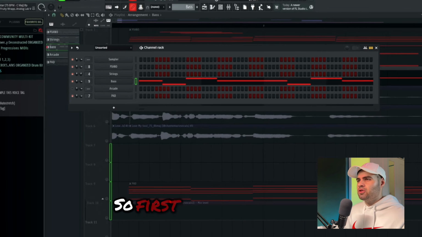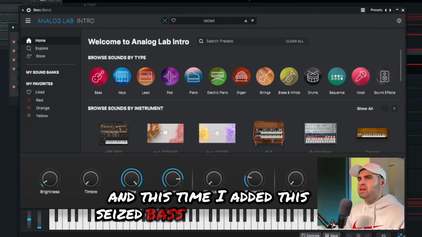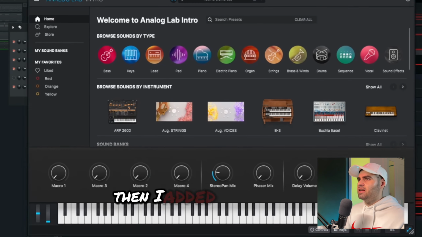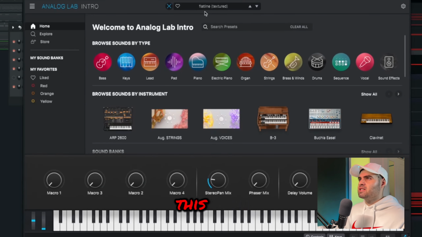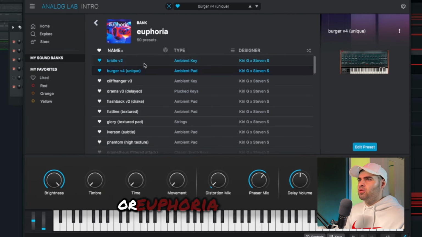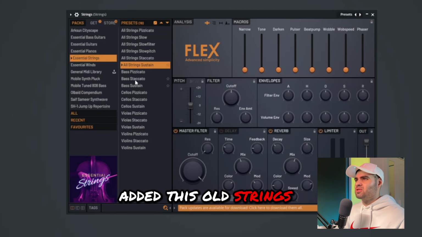So now with the chords in place, I want to add some depth to it. First I added the bass, and this time I added this bass from Analog Lab. It's from the Analog Lab bank Alchemy. Then I added a pad from Analog Lab. This time it's the pad Flatline Textures from the Analog Lab bank Euphoria. And finally, just for some textures, I added these old strings sustain from Flex. And here's what we got so far.